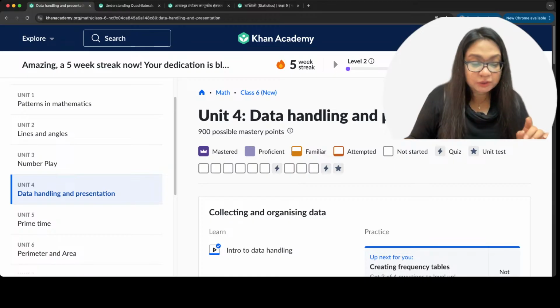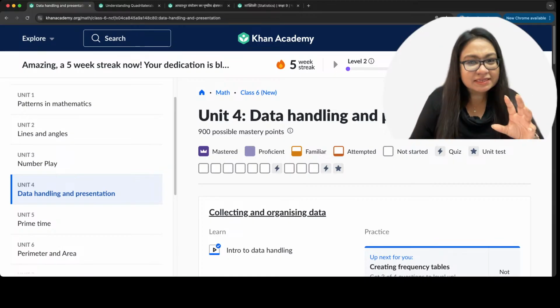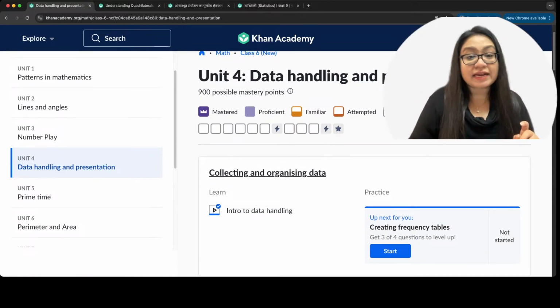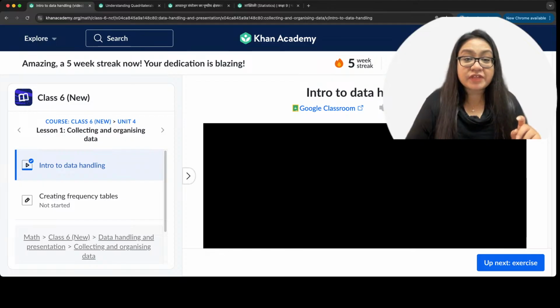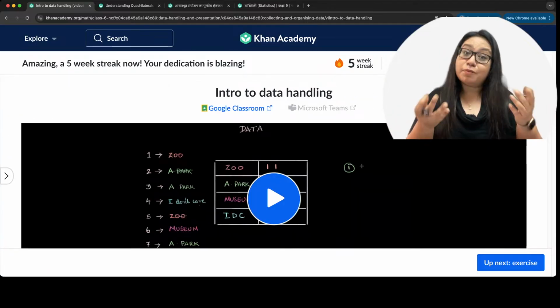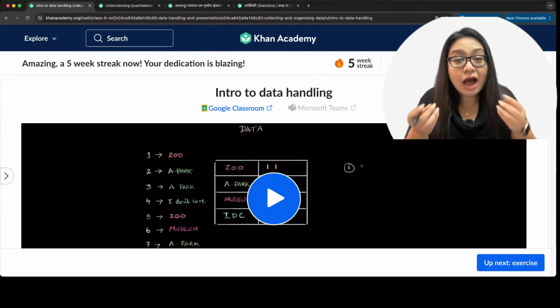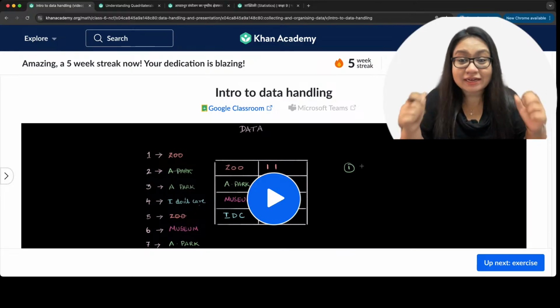Now, let's get to the first part, the basics of it, that is collecting and organizing data. If there is a large amount of data or a small amount of data for that matter, how do you collect and organize data?